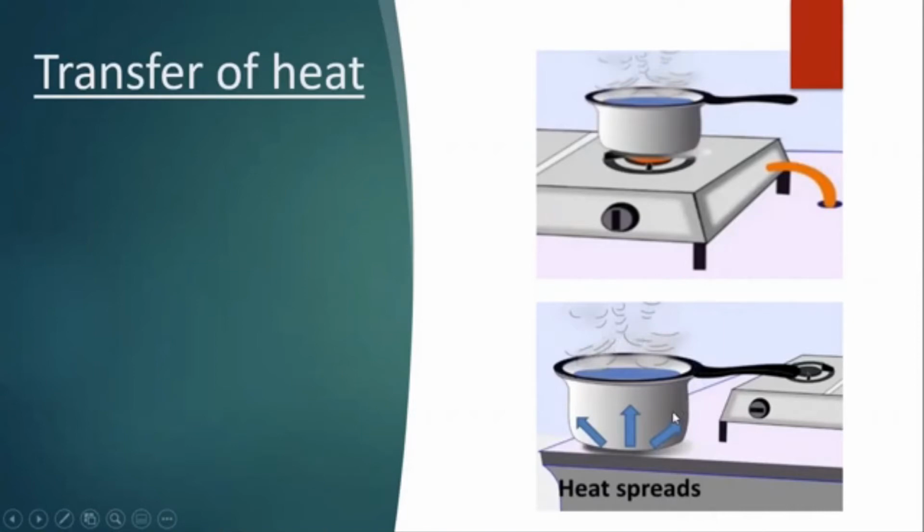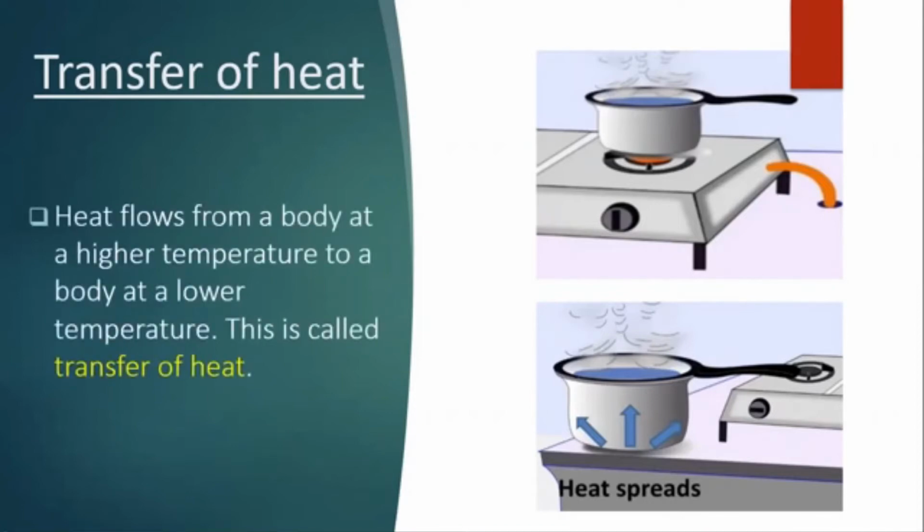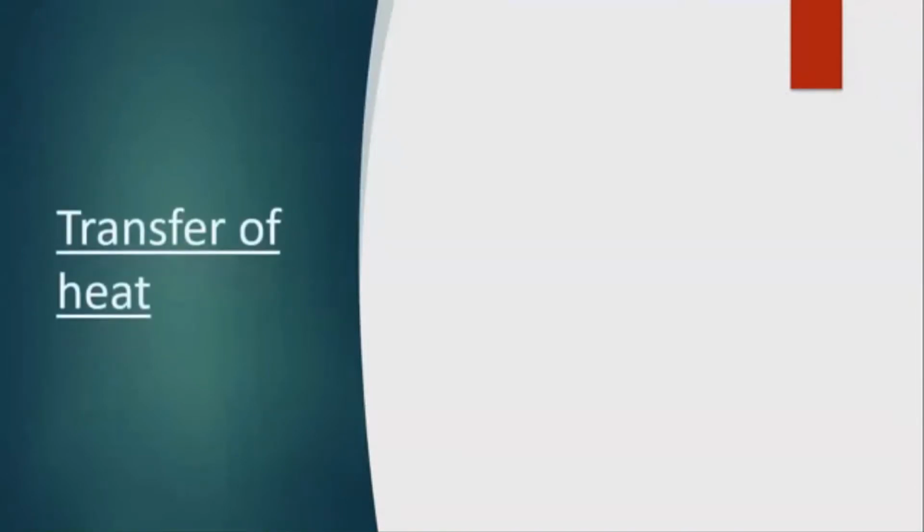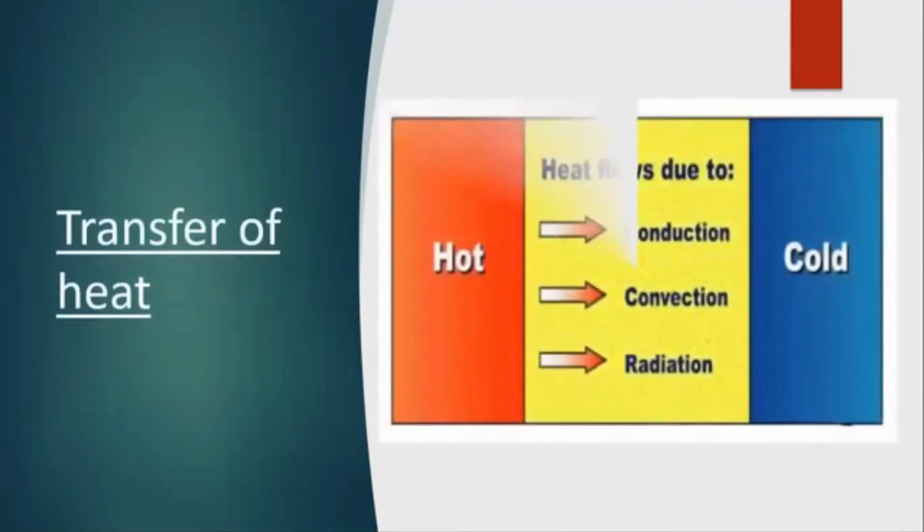So, you can understand that in both cases, the heat flows from a hotter object to a colder one. Thus, heat flows from a body at a higher temperature to a body at a lower temperature. This is called transfer of heat. Heat is transferred in three different ways. They are conduction, convection, and radiation.